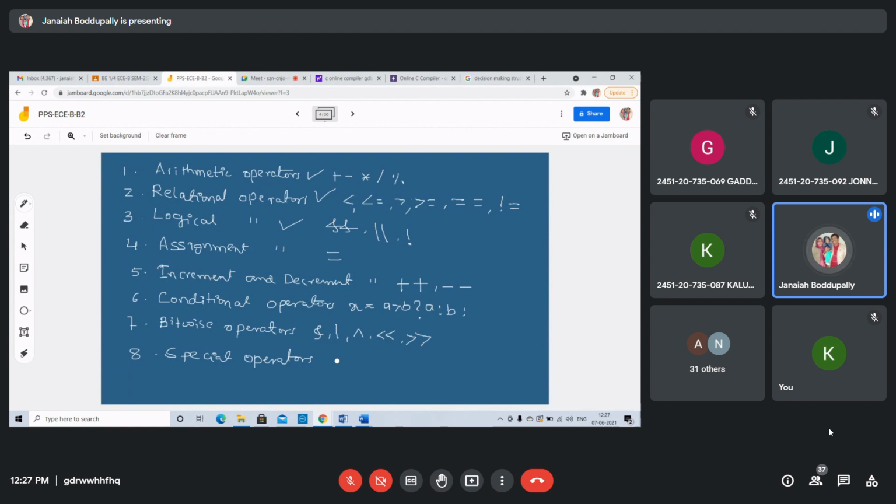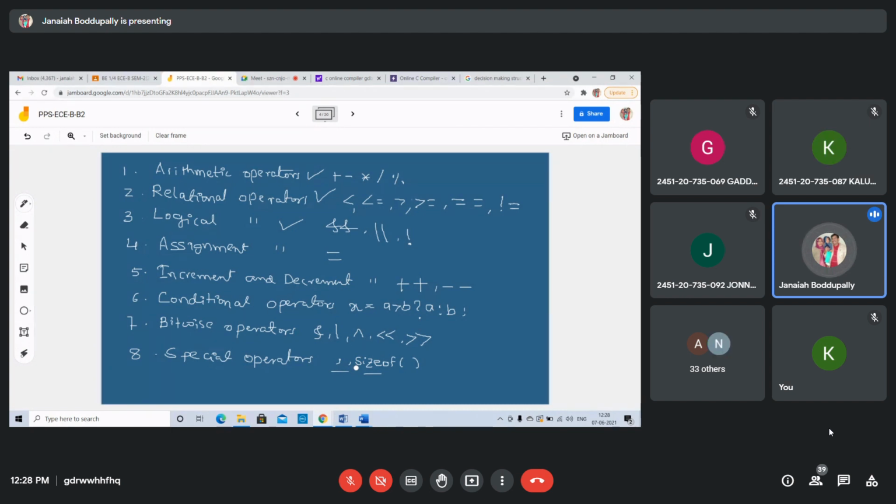There are some special operators, that is the comma operator and the sizeof operator. Comma and sizeof are the 2 special operators. How to use the comma operator?